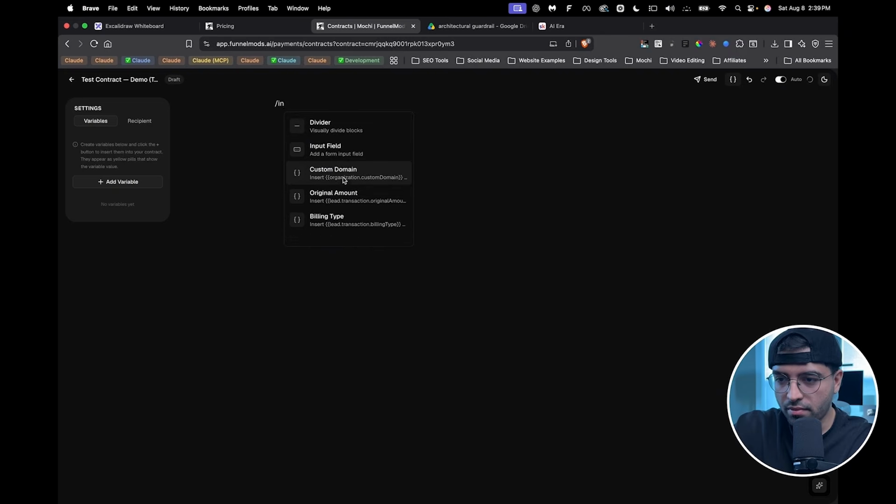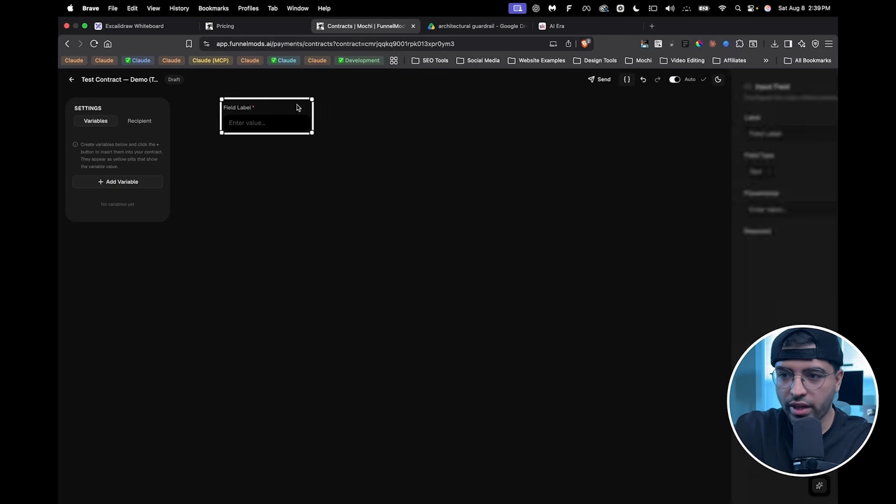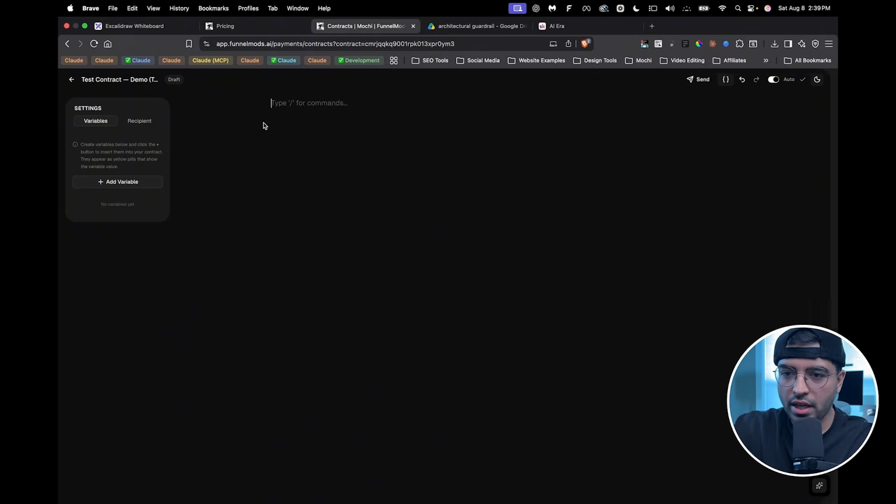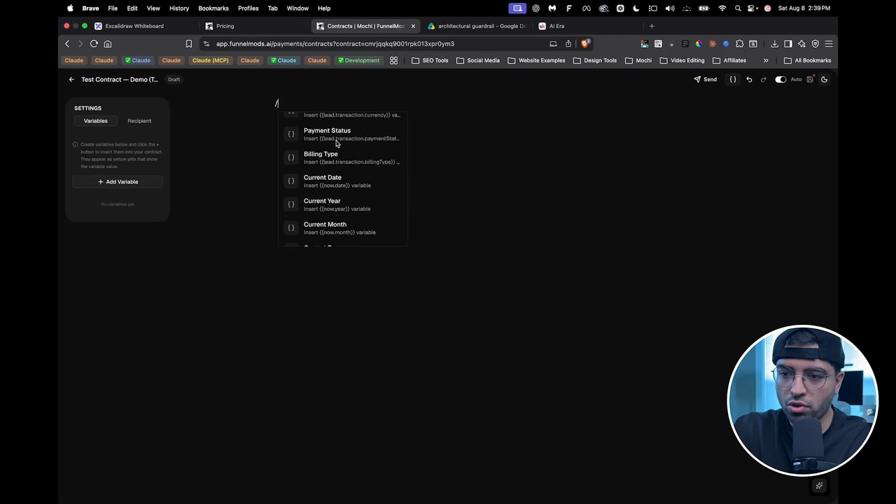Let's see. There you go, input field, so I can give it some properties here. And I also have dynamic variables. This is a very complex feature if you try to build it from scratch. And yes, this feature was built from scratch, but the point is it's easier to implement across the entire app because I've essentially consumed the plugin type architecture and built on top of the third-party library.